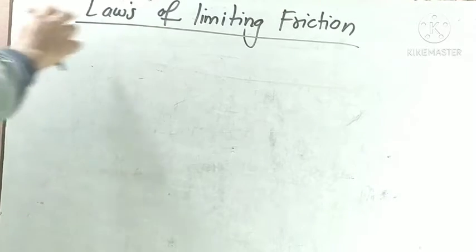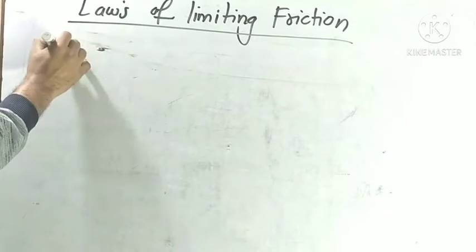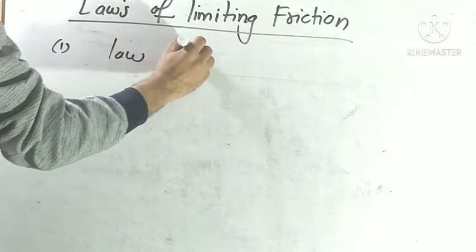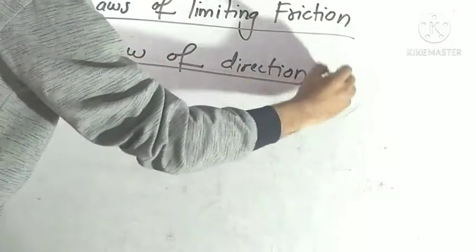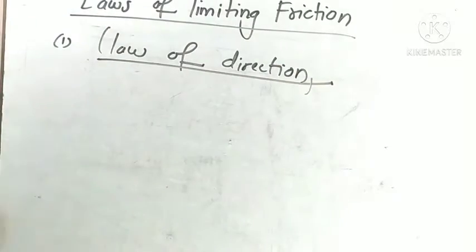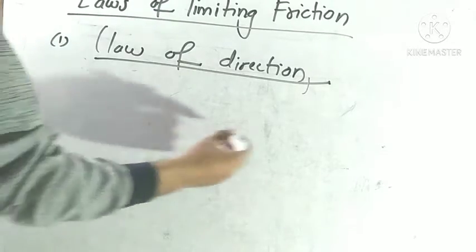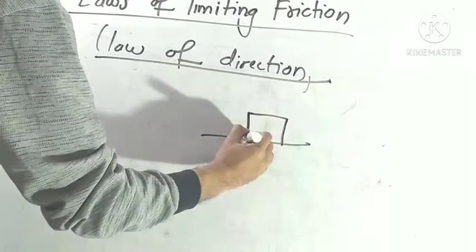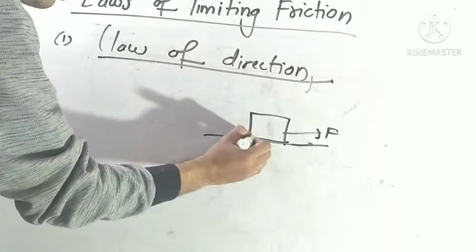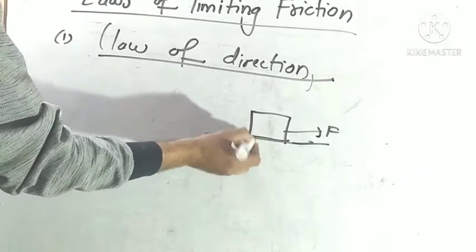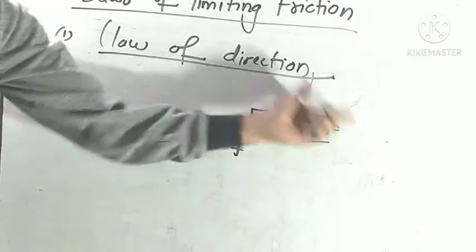Our next topic is laws of limiting friction. Our first law is the law of direction. Okay, this is the first law. Limiting friction acts tangentially to the surface in contact in the backward direction. We take any body on a surface. If this body moves in the right hand direction, then a frictional force develops between the contact surface of these two bodies, and the direction of this frictional force is opposite to the direction of applied force.